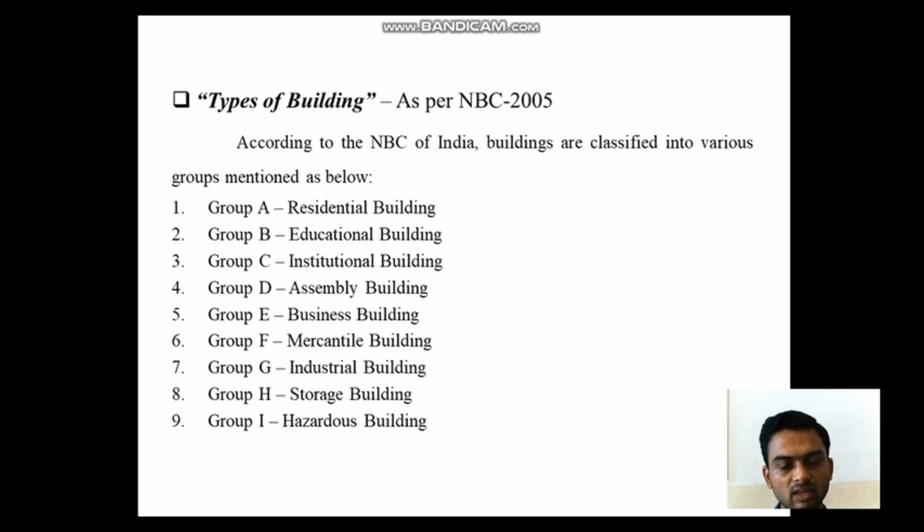Next one, group G, industrial building. Industrial building is nothing but the building where less hazardous materials are being produced or stored. Next building is group H, that is storage building. Storage building is nothing but buildings where storage of the material is being done, maybe raw material or the finished product. Warehouses, cold storage is nothing but example of storage building. And last one, group I, that is hazardous building, where more hazardous chemicals or materials or the production is done. These buildings come under the hazardous building. Mostly factories come under this.